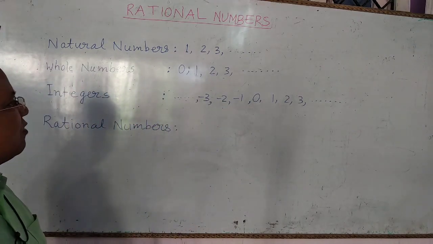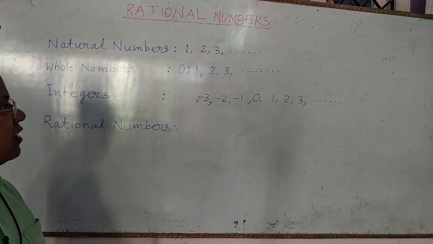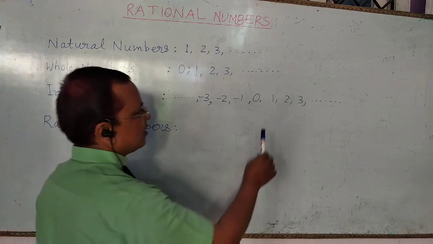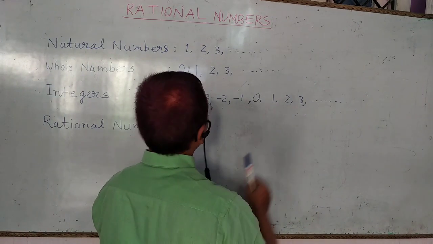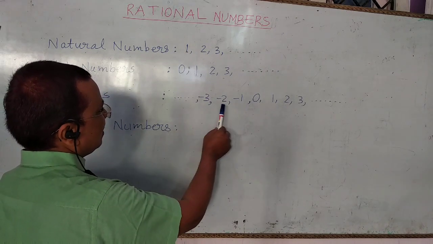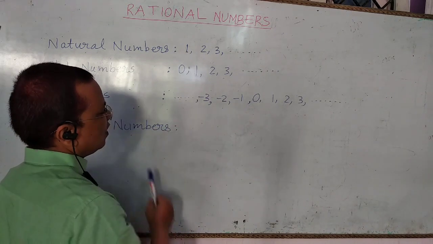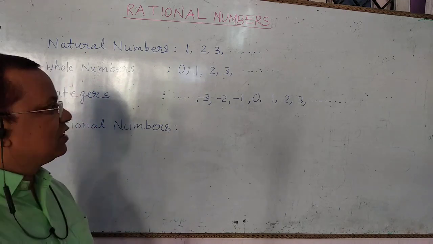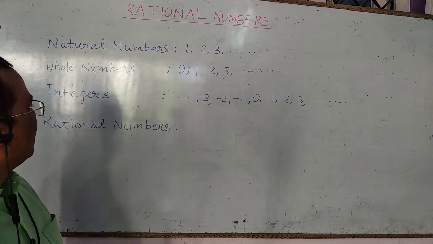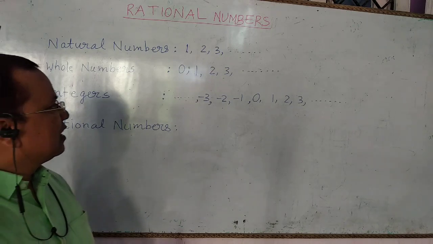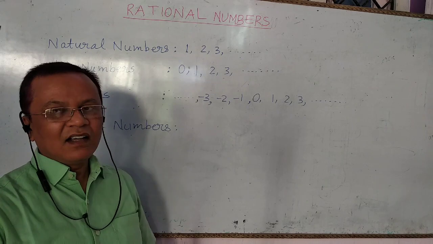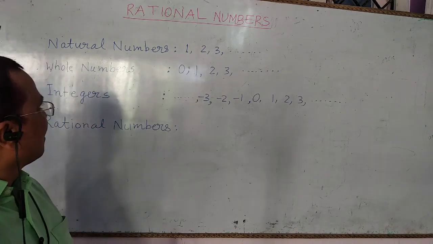So integers can be divided into three parts. Number 1 is positive integers, and positive integers are all the natural numbers. Negative integers are -1, -2, -3, and so on. And the third one is the zero integer, which is alone 0. So integers are divided in three parts: positive integer, negative integer, and zero integer.